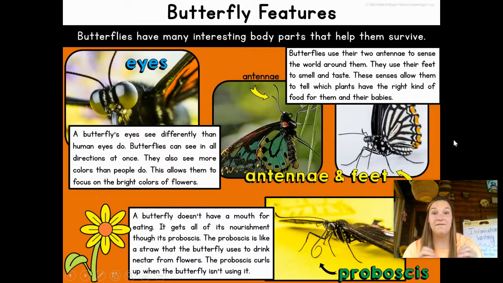Our butterfly features, this is what we're going to focus on today, because when we get ready to draw in our writing, we want to show someone all the different parts of a butterfly. Butterflies have many interesting body parts that help them survive.